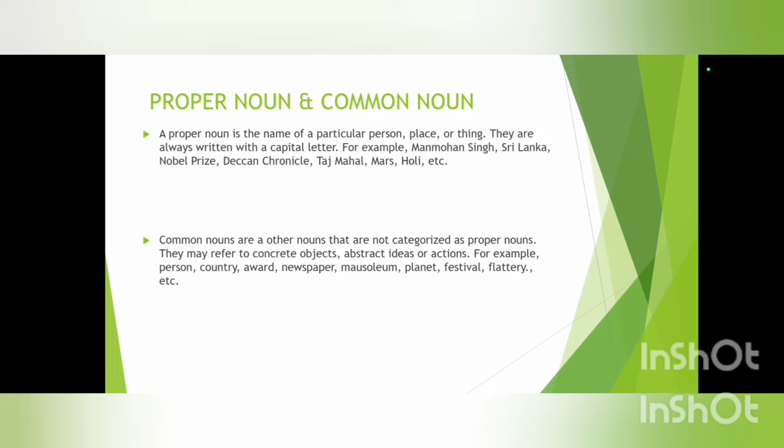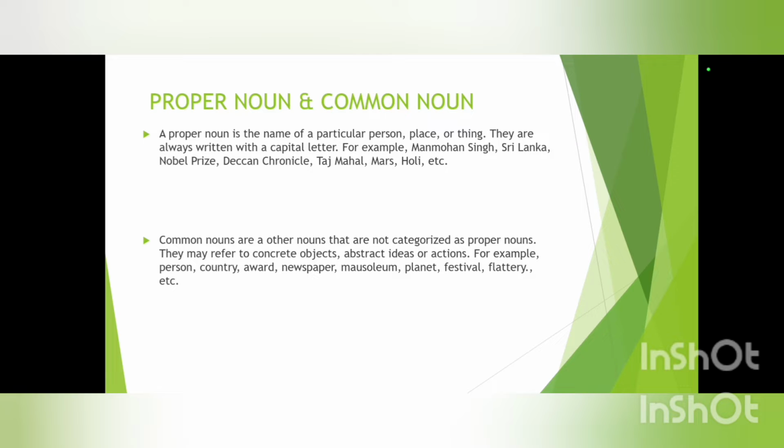For example, we have here Manmohan Singh, Sri Lanka, Nobel Prize, Deccan Chronicle, Taj Mahal, Mars, Holi, etc. Proper nouns are nothing but those names of a particular person, place or thing. You are particularly naming each and every one of them. Then they are known as proper nouns.